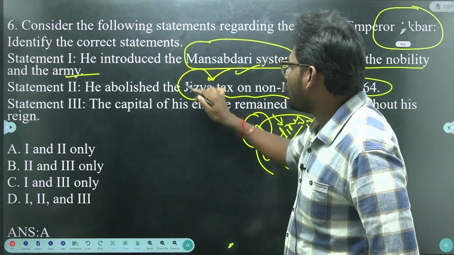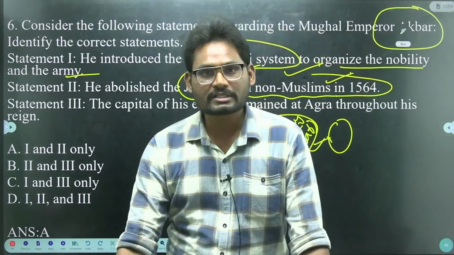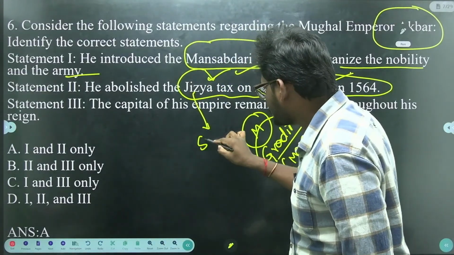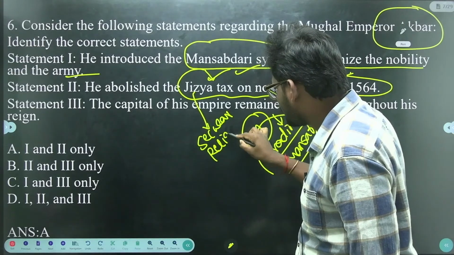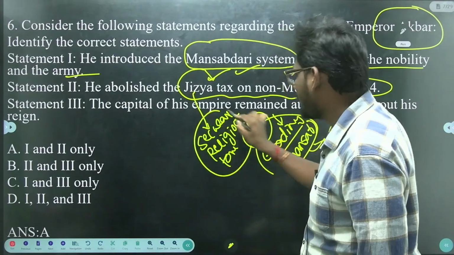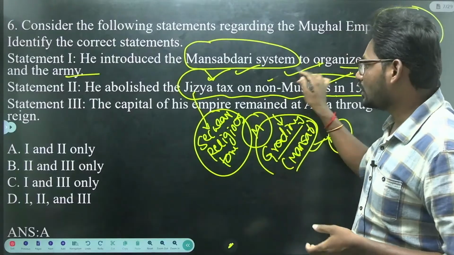Akbar abolished jizya tax on non-Muslims in 1564. It reflects the religious tolerance of Akbar. He is very secular. So statement 1 and statement 2 both are correct.